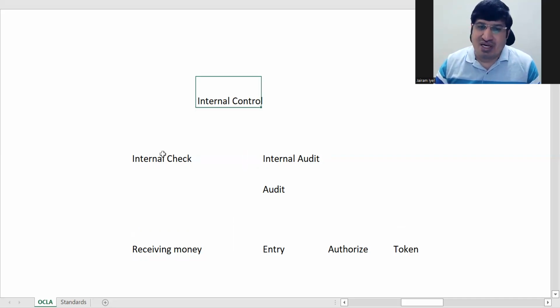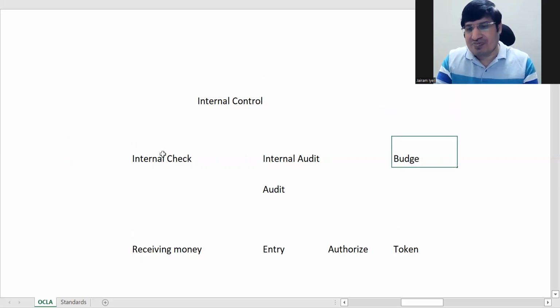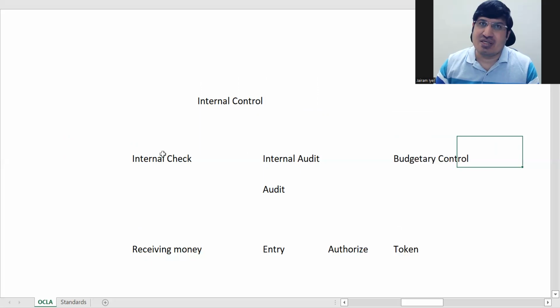Now internal control is a little larger term than internal check. As we have seen, internal check also comes under it. Internal audit also is a part of internal control, along with other functions like budgetary control and other control systems of the organization. Internal check does not include budgetary control.